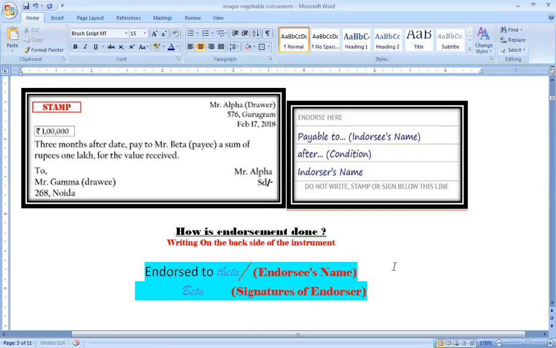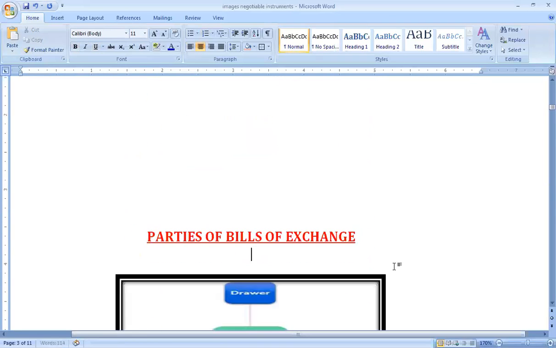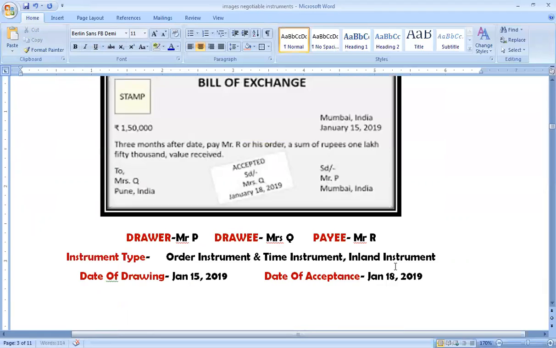So now he can hand it over to Theta because his name has been mentioned on the back, and Beta has signed it also to authenticate that I am endorsing this instrument. So this is how the instruments are endorsed. But more details about this we'll do in the next chapter of endorsement. So this much was required to be told because we have to understand these terms coming up in the present chapter also. Now let me show you the promissory note also.